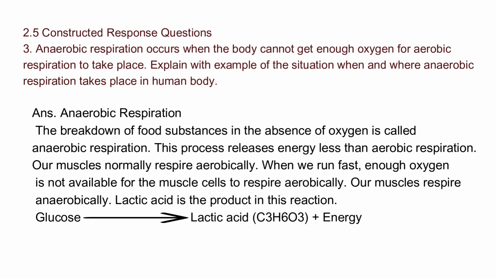Our muscles normally respire aerobically. When we run fast, enough oxygen is not available for the muscle cells to respire aerobically. Our muscles respire anaerobically. Lactic acid is the product in this reaction. Glucose gives lactic acid plus energy. Lactic acid thus produced is transported to the liver, which converts it back into glucose.